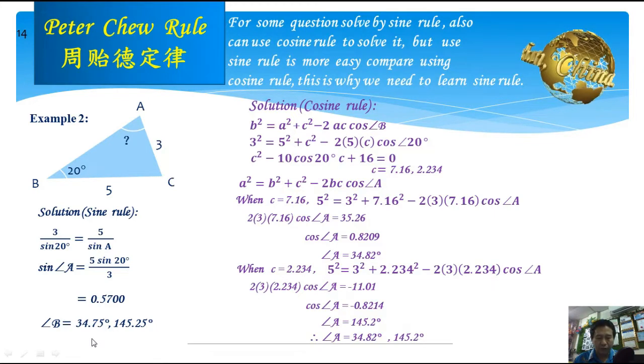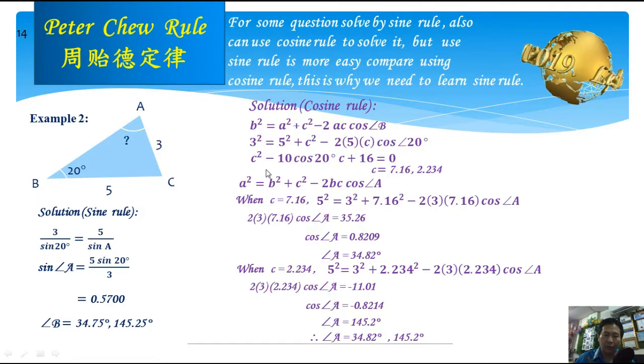But if we're using cosine rule, we need to use it three times to get the final answer. You see, if we use cosine rule, we need to use 1, 2, 3. Then we can get the final answer. And this is why we still need to learn sine rule.